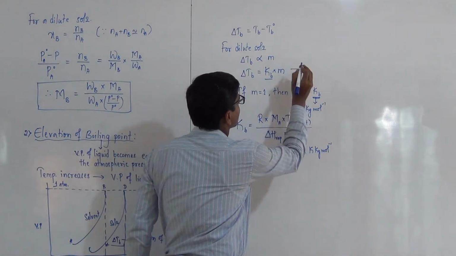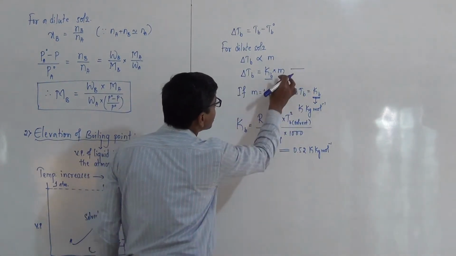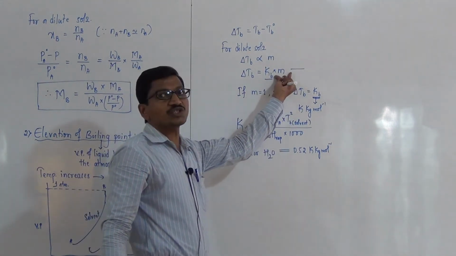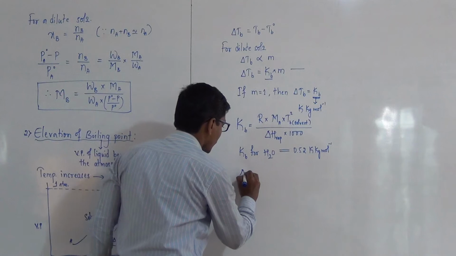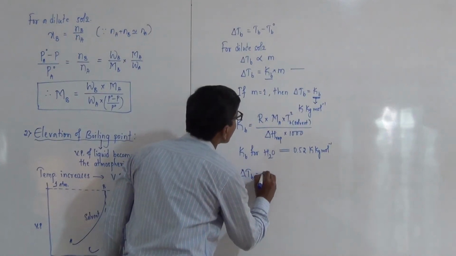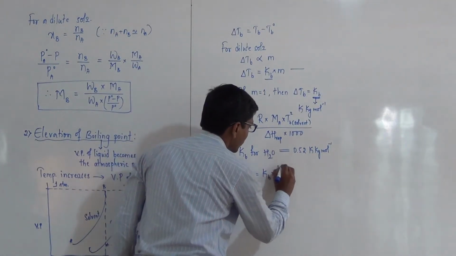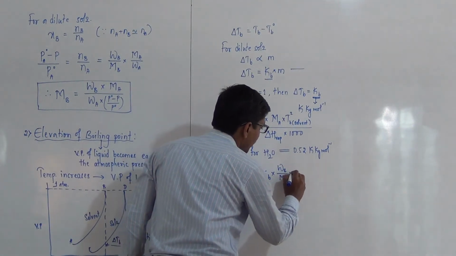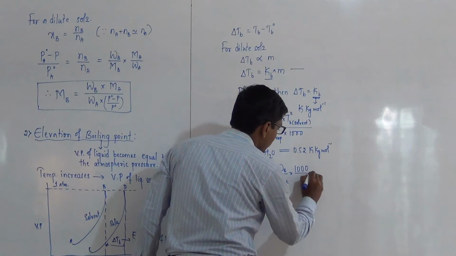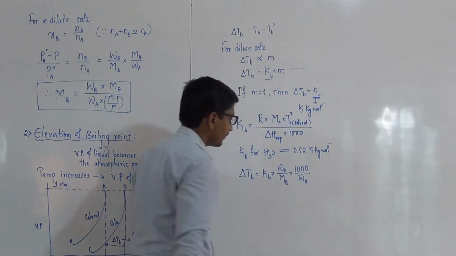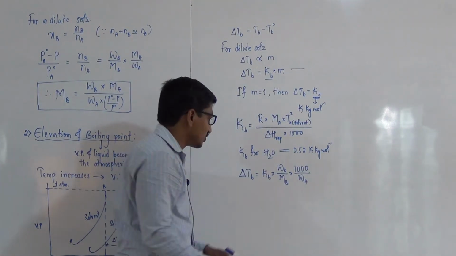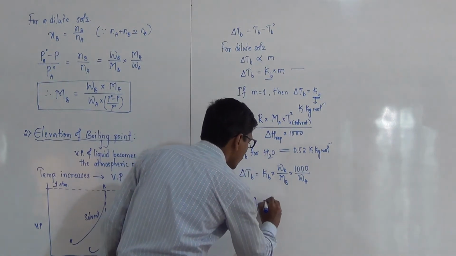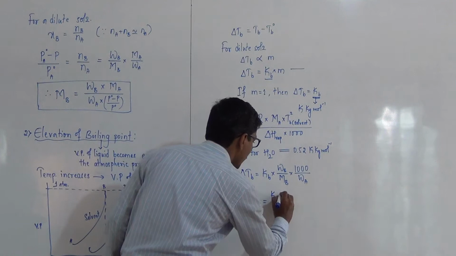From this relation, substitute the molality relation in this equation. Delta Tb is equal to Kb into Wb by Mb into 1000 divided by Wa. This is the molality relation, and from this the molecular mass of non-volatile solute can be calculated.